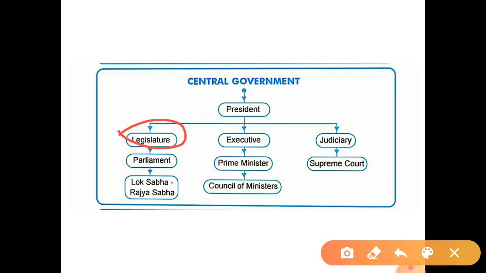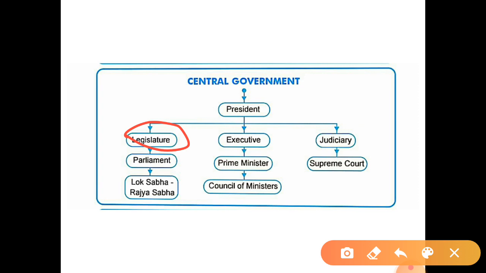The first one is legislature, second is executive, and third is judiciary. One by one I will tell what is legislature, executive and judiciary. Legislature means what? Law making body. Legislature will make law.